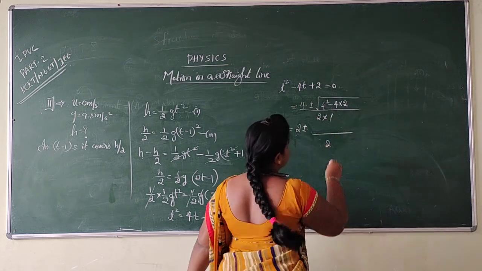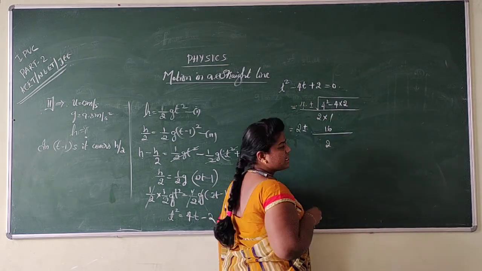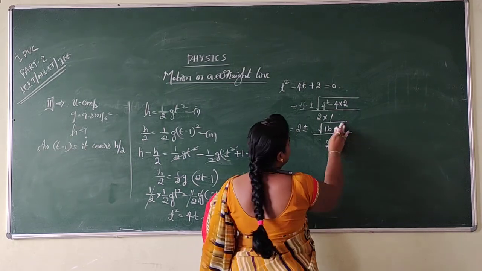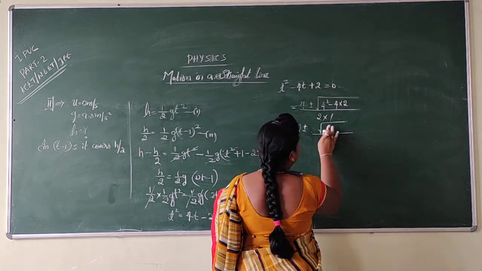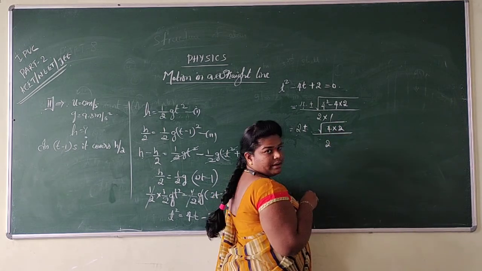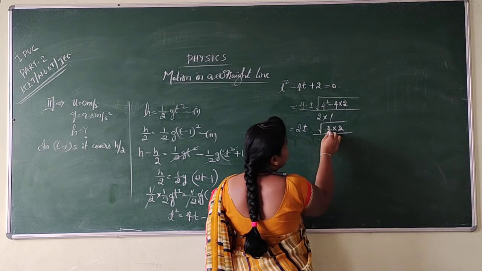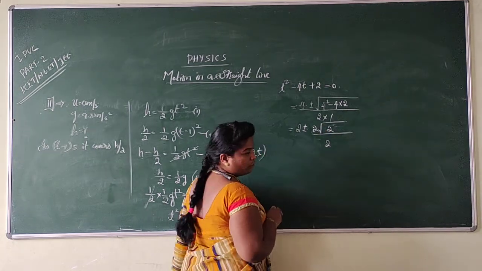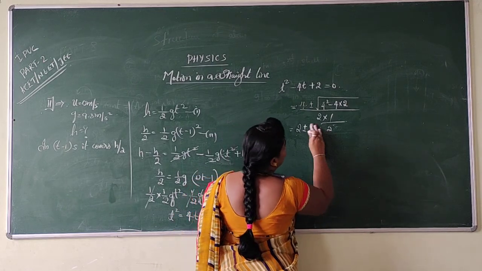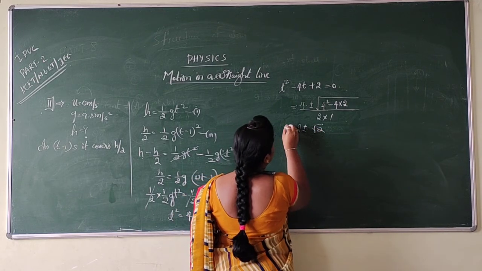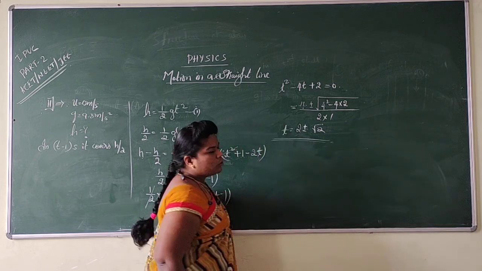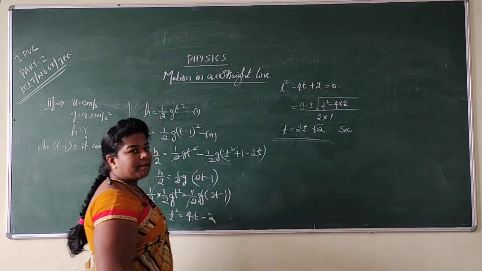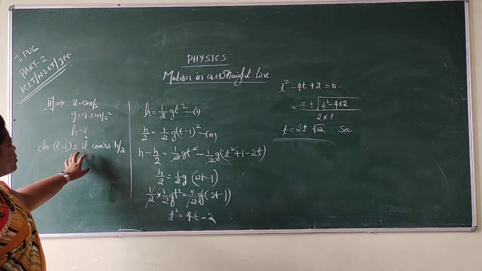4 square is 16, minus 2 4s are 8. 16 minus 8 is 8. How to write 8? 4 into 2, right? What is the square root of 4? Square root of 4 is 2. Remaining is root 2. 2 cancel. Remaining is root 2 itself. So finally we got time is equal to 2 plus or minus root 2 seconds. So finally we calculated the time, dear students.